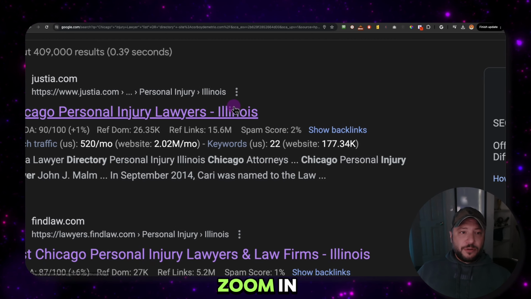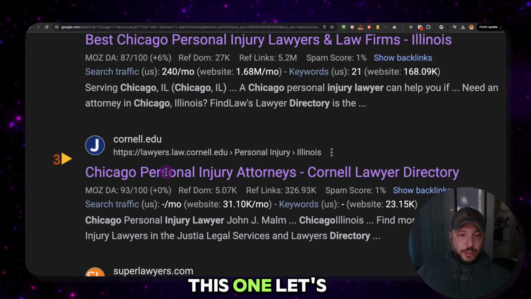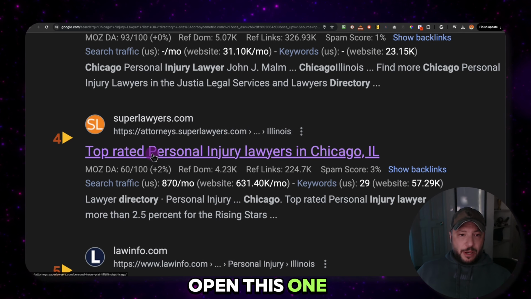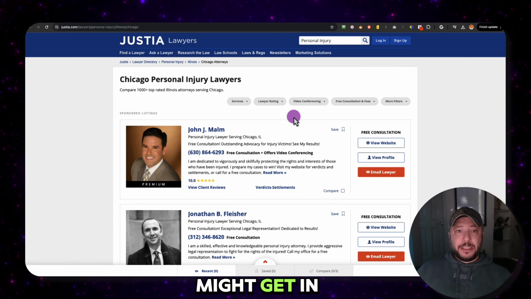So here's a zoom in. The first one is Chicago Personal Lawyers. Let's open this one and this one, right? So sometimes, in this case, we got a nice directory for Chicago, Illinois, that you could list your business in. Basically, you find it, you log in or you sign up. Maybe it's a paid directory, maybe it's free. So yeah, give it a try.